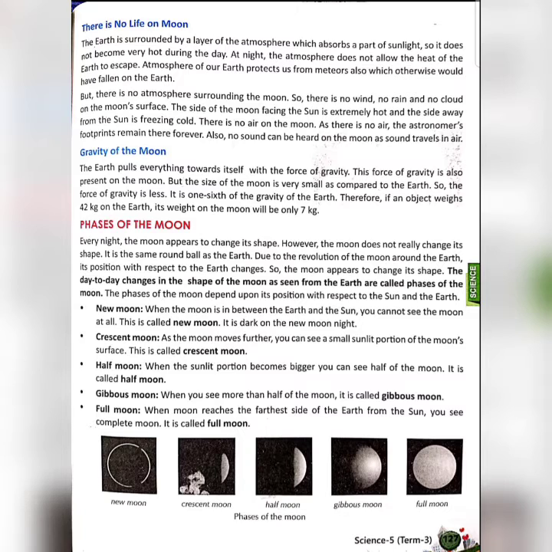Now the gravity of the Moon. The Earth pulls everything towards itself. For this there is a small activity. Whenever you throw a ball upwards, it will always return back. No matter how high you throw the ball, or even when you hit a sixer in cricket, everything falls back on the Earth because of the good gravity of Earth. There is a gravitational pull of the Earth.